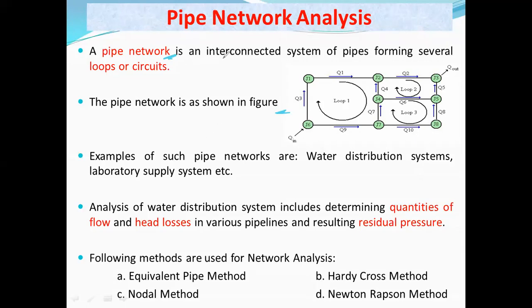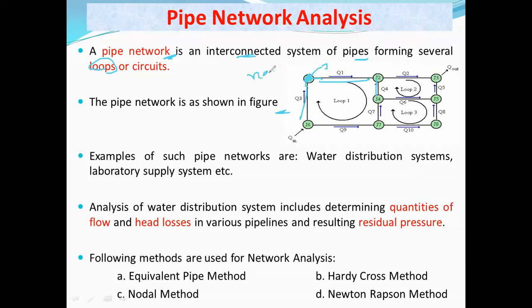So a pipe network is an interconnected system of pipes forming several loops or circuits. There are a number of pipes which are interconnected to each other. This is one pipe, this is another pipe, this is another pipe, so they are interconnected with each other. The point of intersection is called a junction or node.